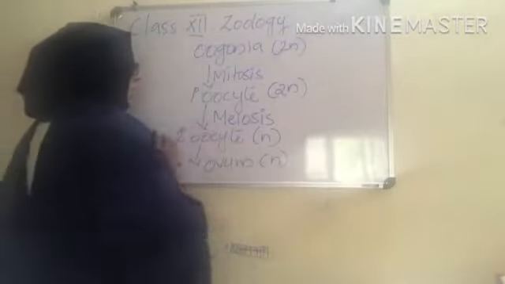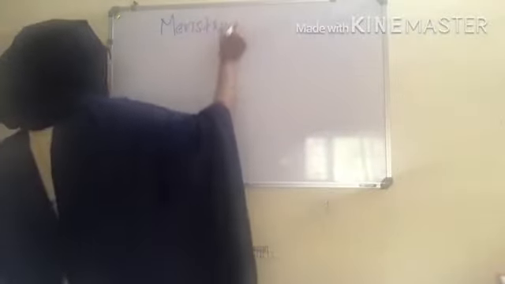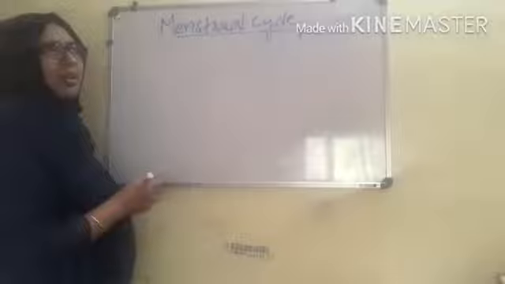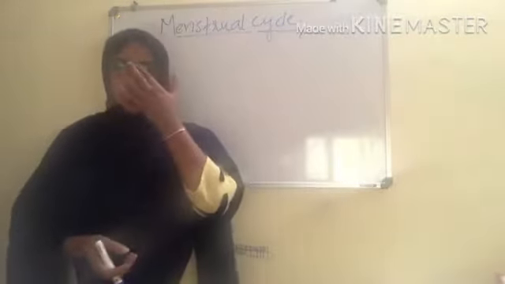Okay. So in the last class we discussed spermatogenesis and also the structure of sperm. I told you to study the figure. Along with this, we are going to see the menstrual cycle. You have studied the menstrual cycle a little bit in your lower classes, in 10th standard and also in 8th standard.